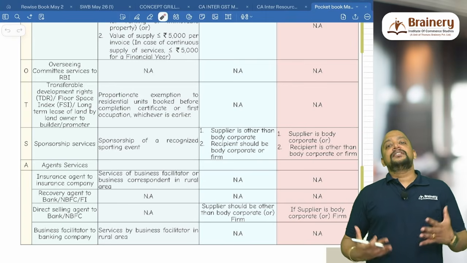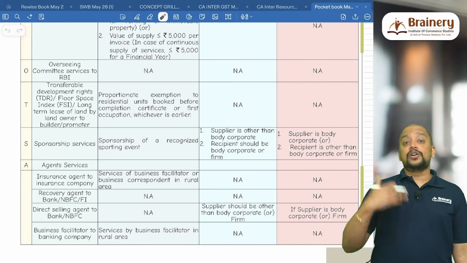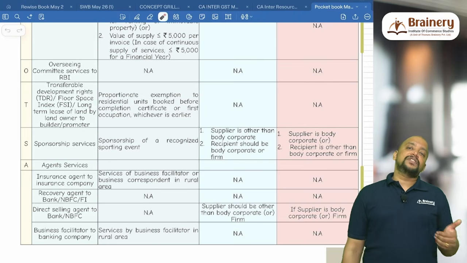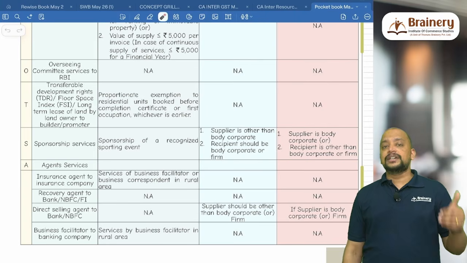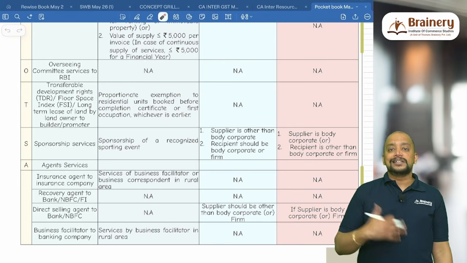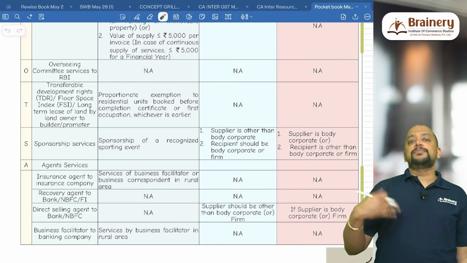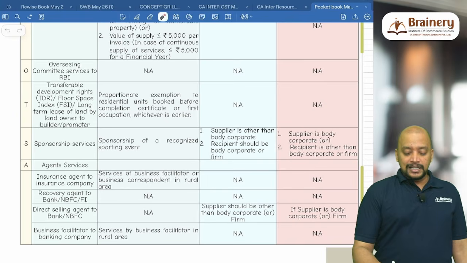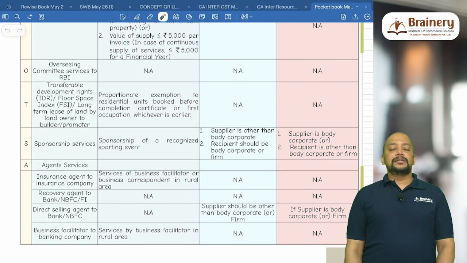I have a land that I am giving on lease. What type of lease? Long-term lease. Long-term lease means lease for a period greater than or equal to 30 years, for which I will get the upfront amount or lease rentals. On that I will not pay GST, the builder will pay GST under RCM. That is this. And there is an exemption.